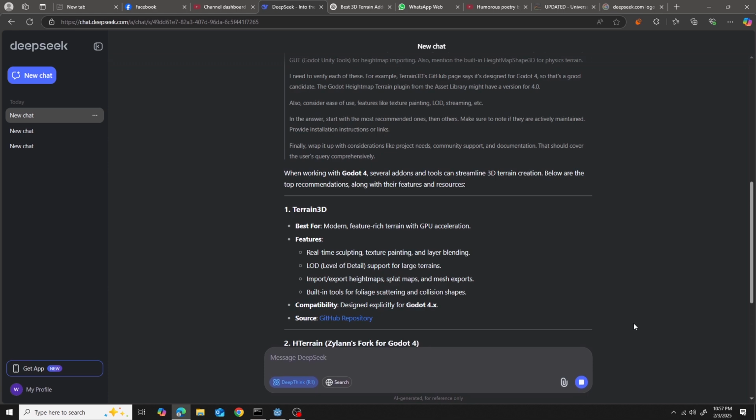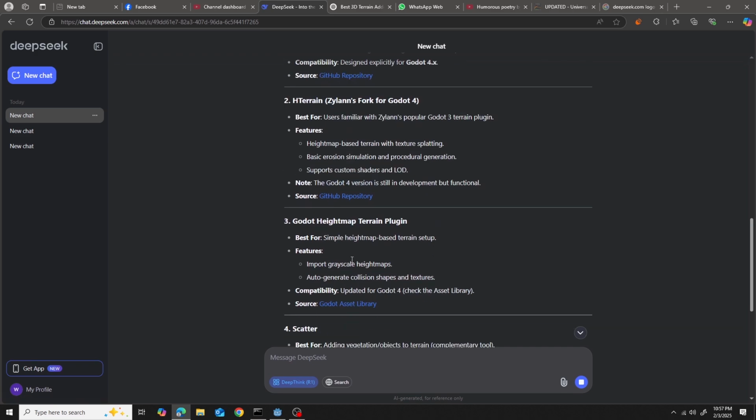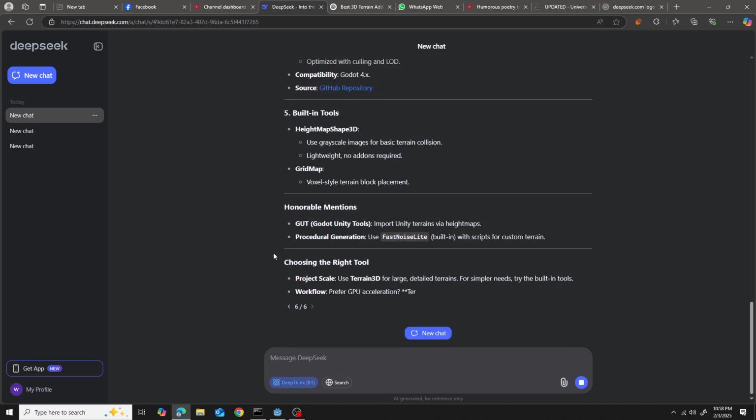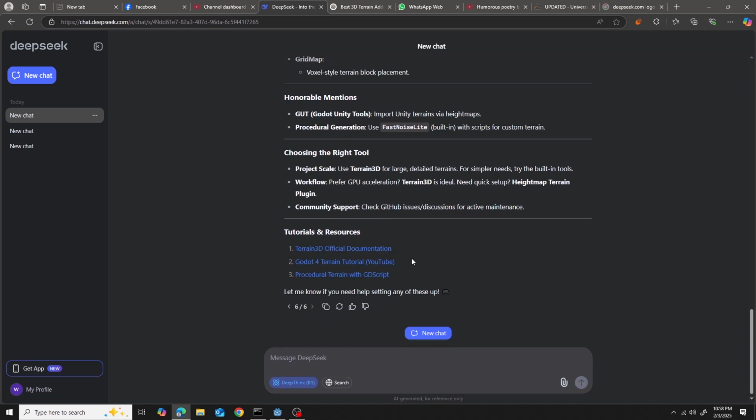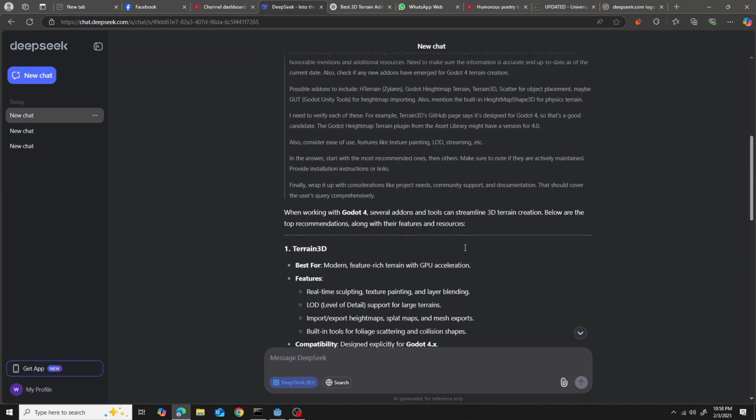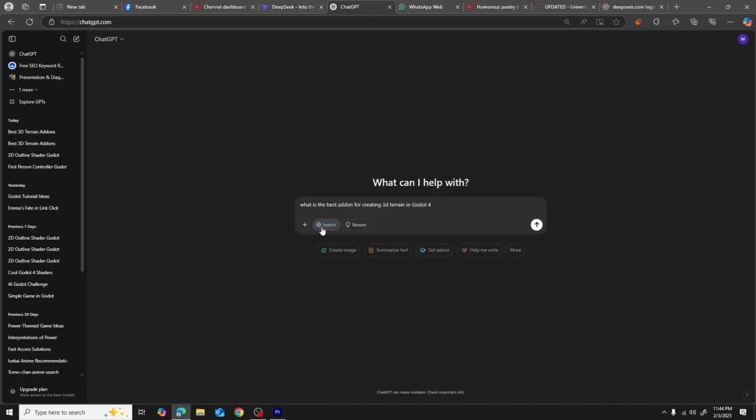First of all, I wanted Terrain3D, and that's on top, so definitely a point from me. Plus it gave the links to the repositories, so that's a plus point as well, and recommended some videos too. Most of the time I want the add-ons that I use.